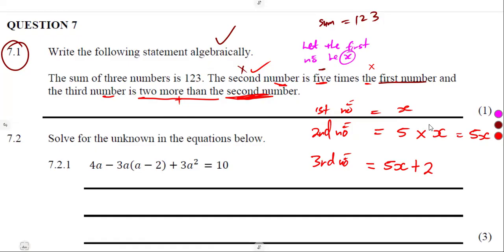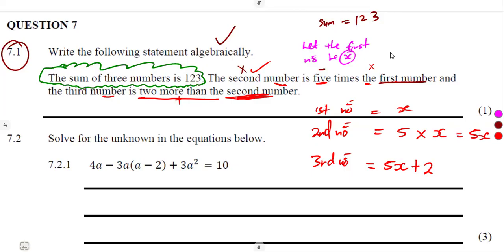So let's save it now as a statement, because they said these 3 numbers combined together are supposed to add up to 123. Their sum is 123.